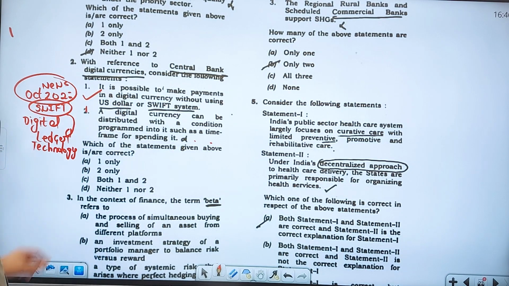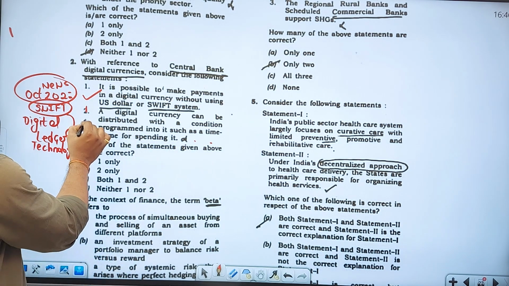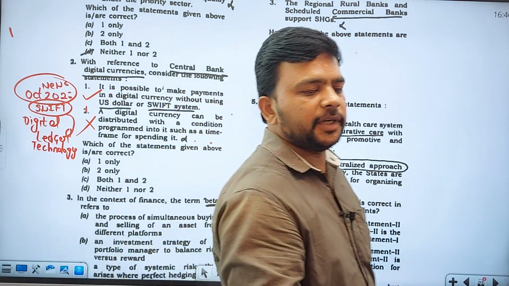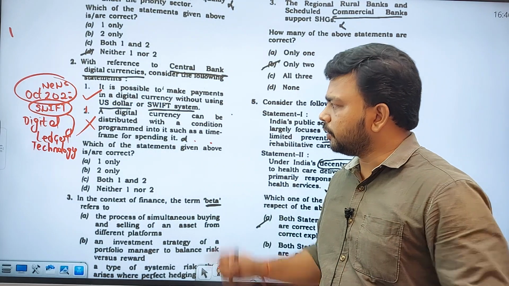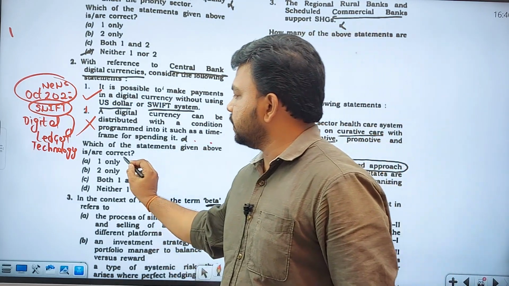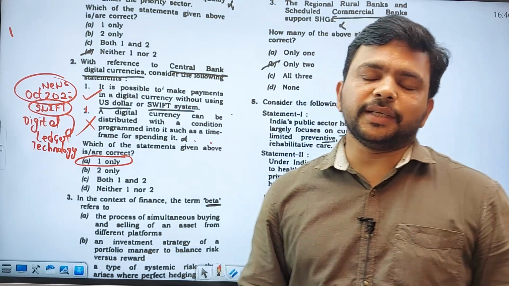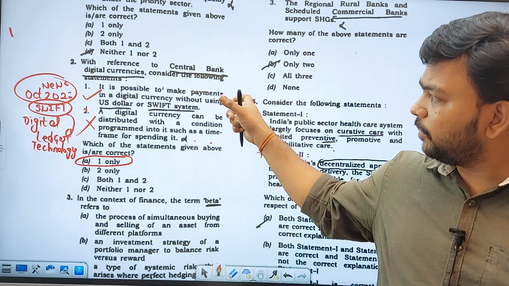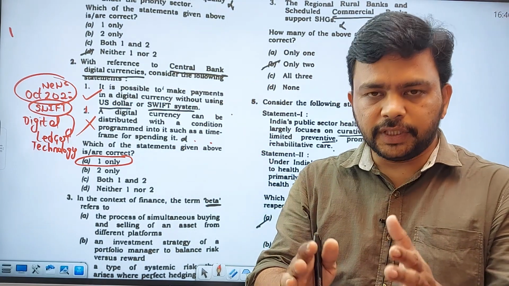Next: a digital currency can be distributed with a condition programmed into it, such as a time frame for spending it. No, nothing like that. You are sending a digital currency and saying that you must spend it within 1 day, 2 days, 1 month. That is not there. So just common sense. First, you should know what a digital currency is, what a central bank digital currency is. And you should also know that central bank digital currencies are made to work within the nation's economy.